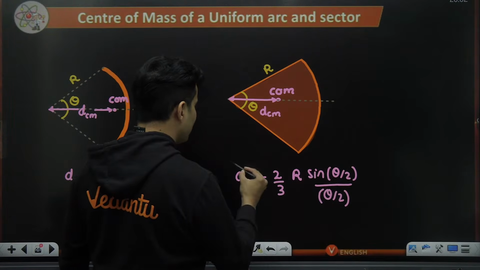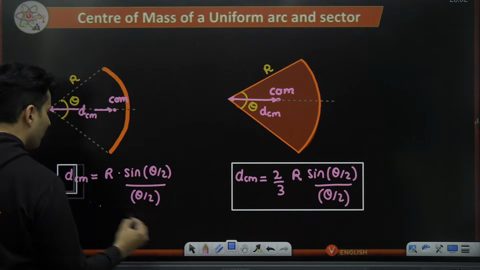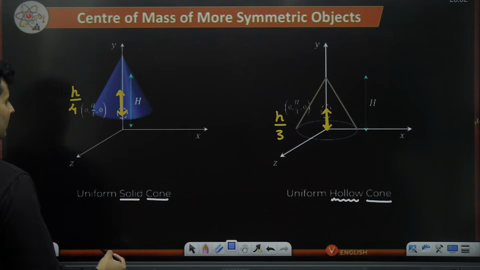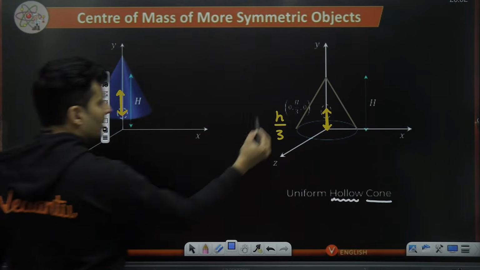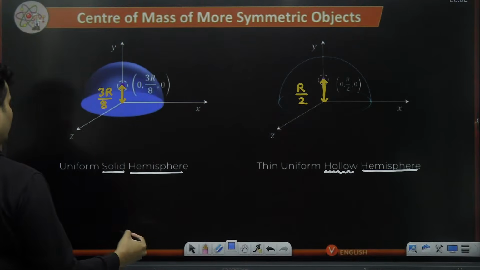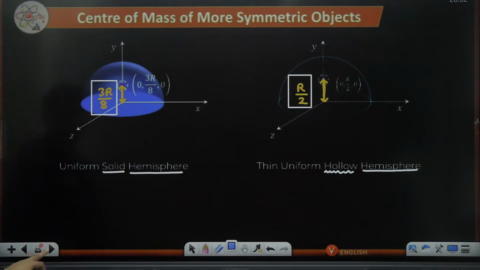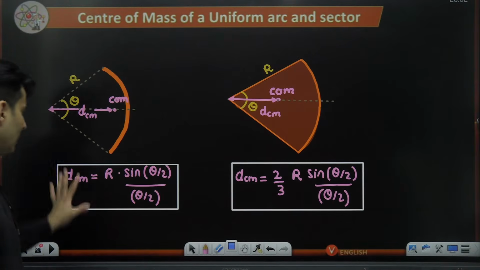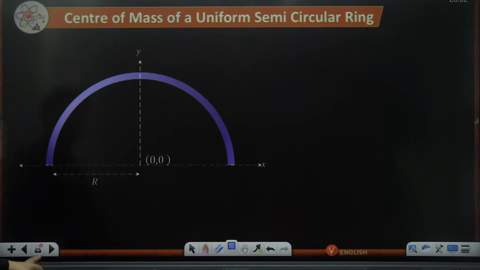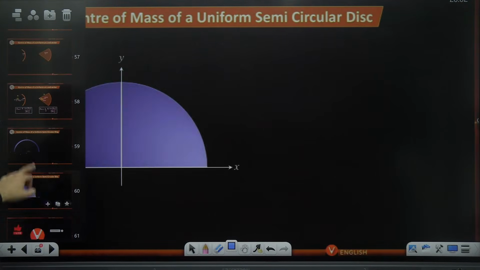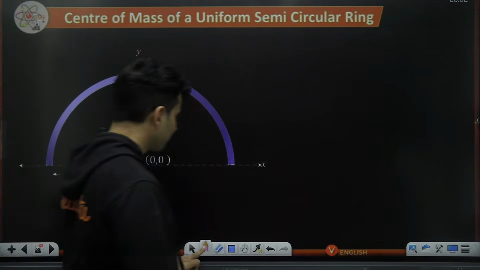So all these things, this formula, then this formula, this formula, you should learn all this by heart. Okay. All this is very, very important. Okay, clear guys? I'll show you the usage of this maybe for a semicircular ring and for a disc. That will be good enough.